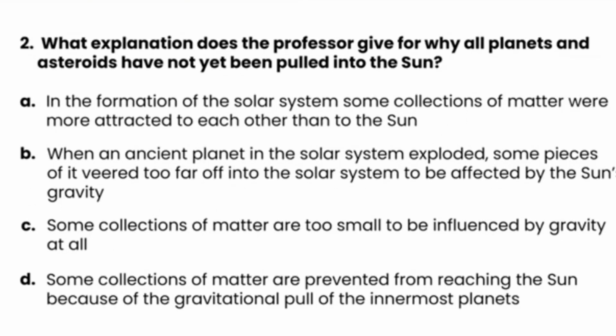2. What explanation does the professor give for why all planets and asteroids have not yet been pulled into the sun? Question 2. The answer is in the third paragraph. That they are pulled by nearby matter. So A is what we're looking for. B is BS. C is not it, nor is D. So the answer is A.